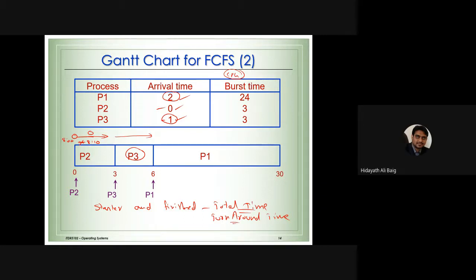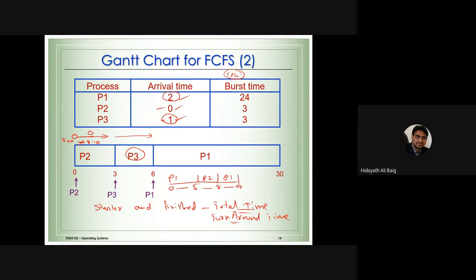Now, if you look at this example, the processes are doing only one run each. Process 1 started and finished here. Process 3 started and finished here. But later on, you will see some other algorithms. In those algorithms, a process will start for some time, then stop for some time, another process will start, then process 1 will start again. We'll see that. So here, from 0, I'm just giving an example, 0 to 5 milliseconds it was working, then for 3 milliseconds it was not working, and again for 4 milliseconds it was working.